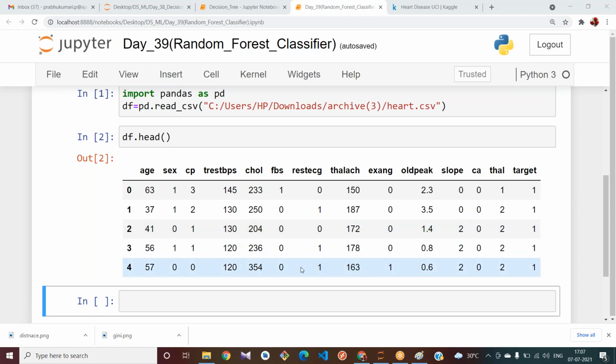From what module? Yes, it is present in ensemble. Okay, wait, I will write here. From sklearn dot ensemble import decision, sorry, random forest classifier.